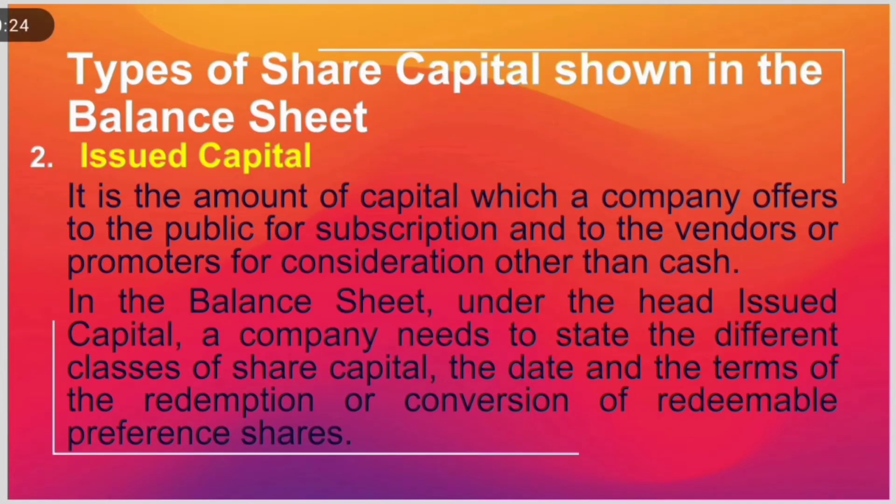Types of share capital shown in the balance sheet. Number 2. Issued capital. It is the amount of capital which a company offers to the public for subscription and to the vendors or promoters for consideration other than cash. In the balance sheet, under the head Issued Capital, a company needs to state the different classes of share capital, the date and the terms of the redemption or conversion of Redeemable Preference Shares.